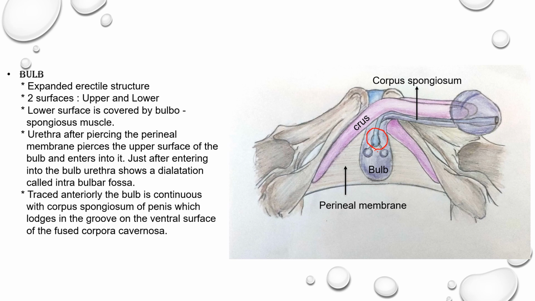Traced anteriorly, the bulb is continuous with the corpus spongiosum of the penis. This corpus spongiosum lodges in the groove on the ventral surface of the fused corpora cavernosa.